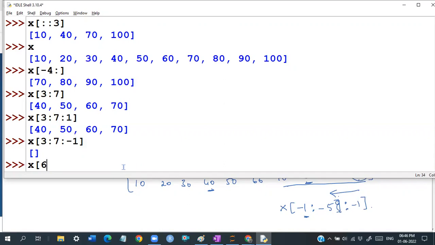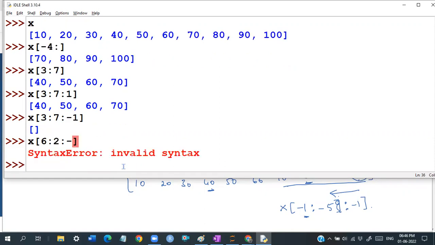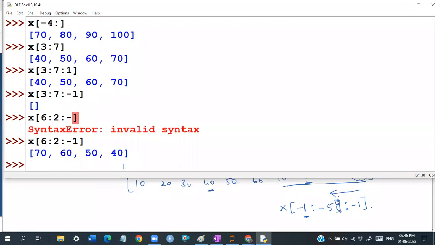So 6 minus 4, which is going to be nothing but reverse order. In the earlier case, it is 6 plus 4. Now you want to read in reverse order, 6 minus 4. I want to read 4 elements, guys, with a step of -1. Now the same elements we can see in reverse order: 70, 60, 50, and 40. I read it in reverse order, guys.